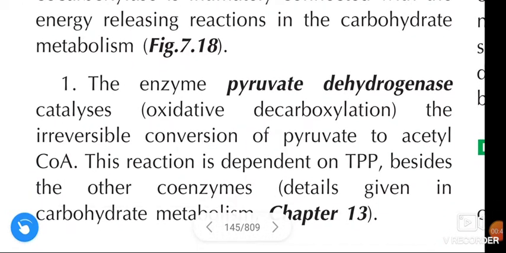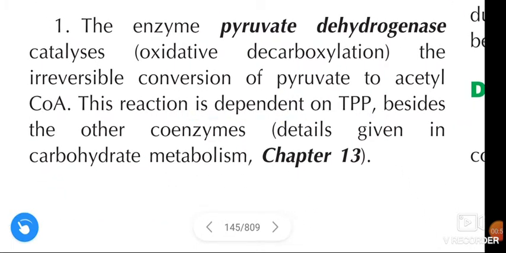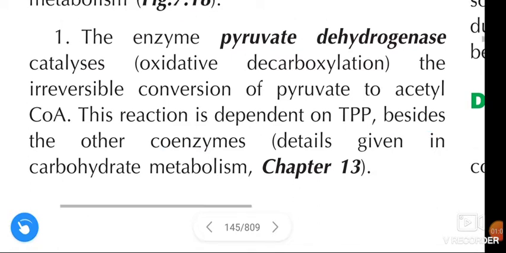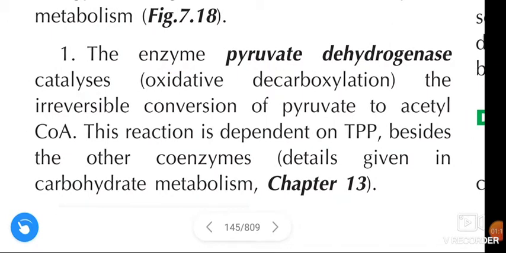First biochemical function of vitamin B1 thiamine: the enzyme pyruvate dehydrogenase catalyzes the irreversible conversion of pyruvate to acetyl-CoA. This reaction is dependent on thiamine pyrophosphate besides the other coenzymes.